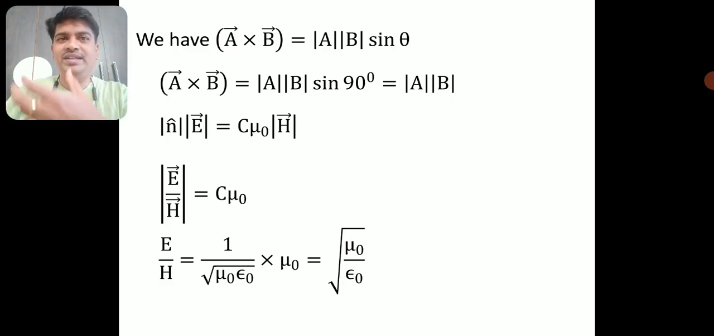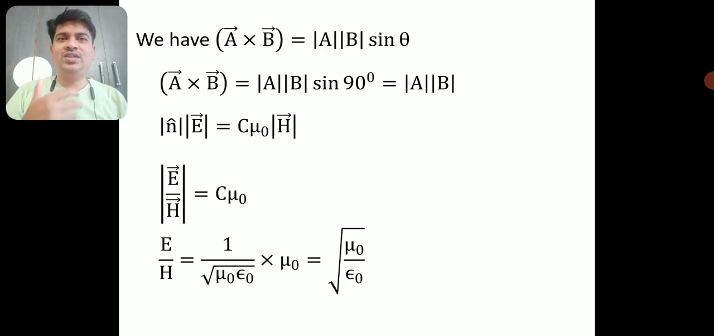N cap, we know, is a unit vector. If you take its magnitude, it will be 1. It only shows the direction of wave propagation; its magnitude is 1. Now the left hand side will have E, and I will take this H to the left hand side denominator. It becomes E by H.